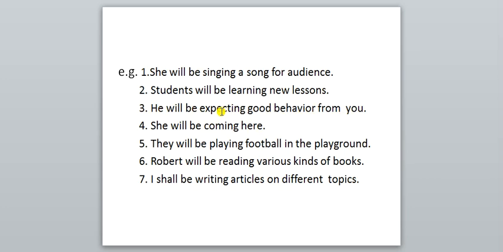Will be expecting. Right now, these three words are very important to show us which tense is given in the sentence. And will be expecting is showing that which tense is there? Future continuous tense is there. Fourth sentence, she will be coming here. She will be coming here. She is the subject, will be coming. Still the action of coming, her arrival has not taken place. But it will be there. But वो होने वाला है. Right now, in future.